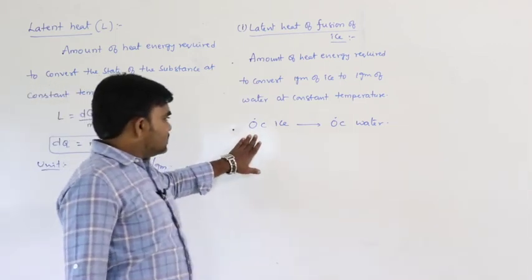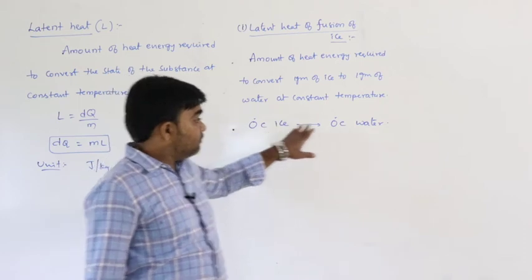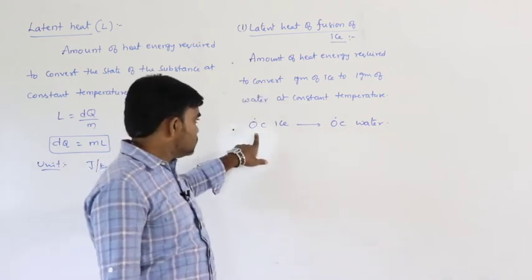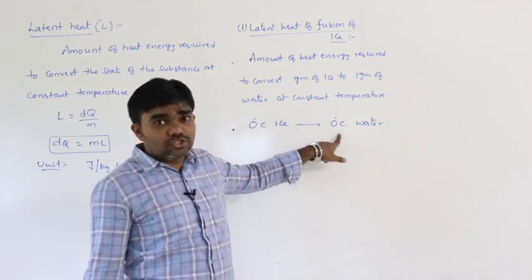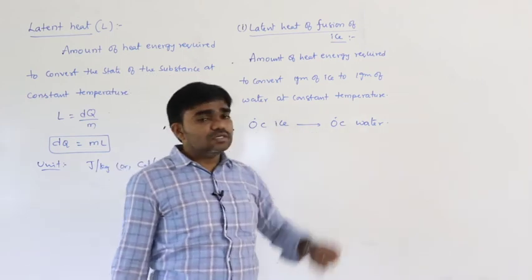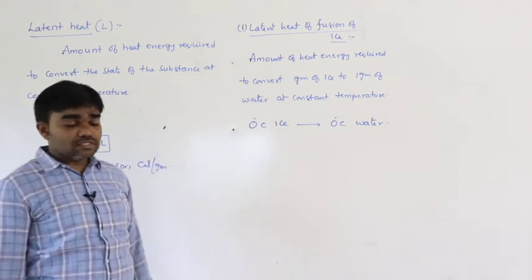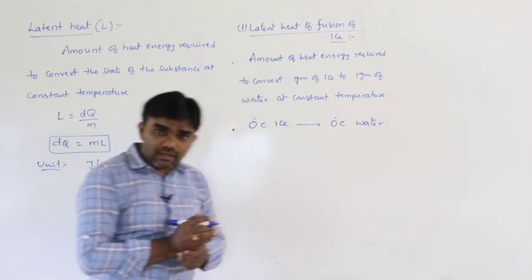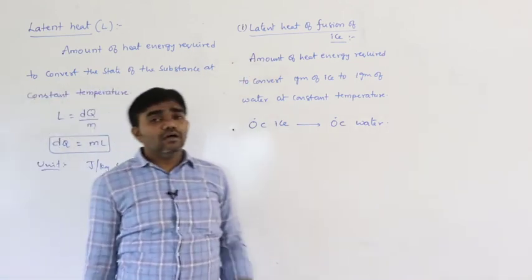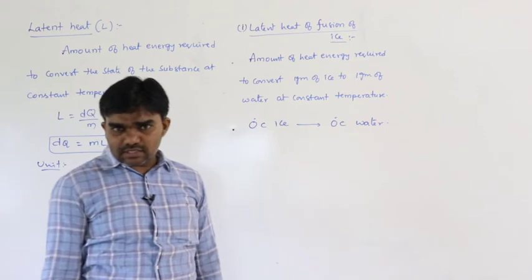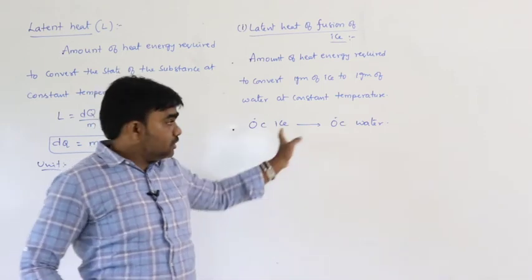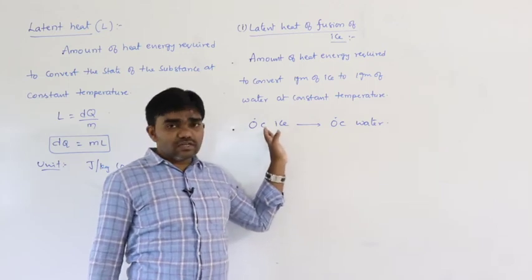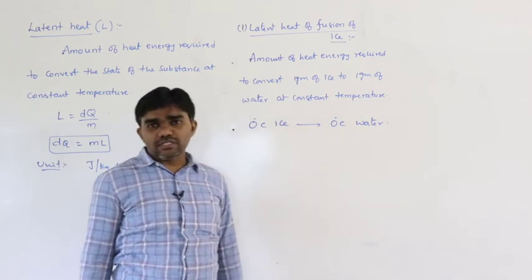If the ice exists at 0 degree Celsius, in the same way water also exists at 0 degree Celsius. Here the temperature is 0, here also the temperature is 0. So, that means temperature remains constant. If the 0 degree Celsius of ice converts into 0 degree Celsius of water, that process is called latent heat of fusion of ice. At a particular pressure, this condition is possible. At a particular pressure, 0 degree Celsius of ice converts into 0 degree Celsius of water.